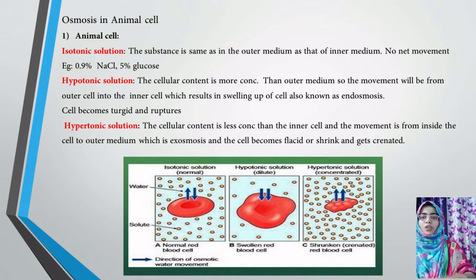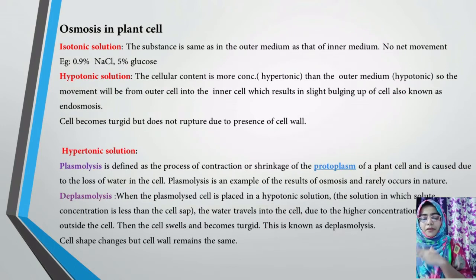Okay. So next slide. In the previous slide we studied the animal cell. Now we will be studying osmosis in the plant cell. Here the same thing happens in an isotonic solution, that is, the medium is the same, and the movement of substances from higher concentration to lower concentration will be the same. That is, if you are giving 1%, then you will also receive 1%. The movement will be the same.